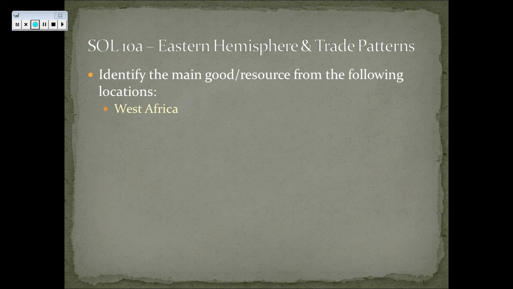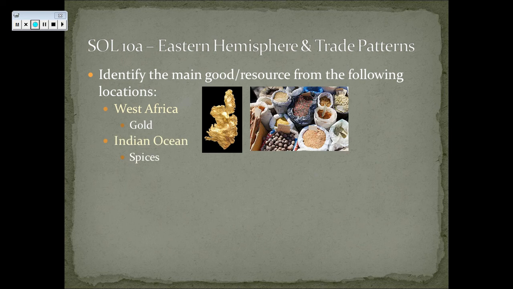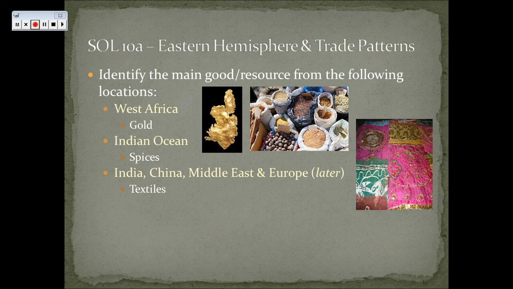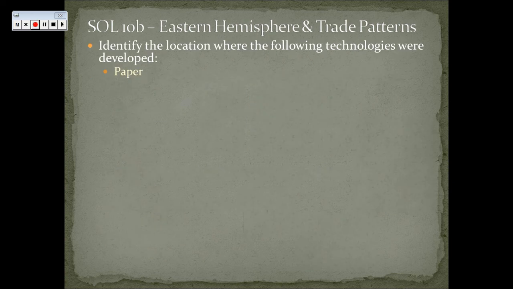Alright, so let's take a look at some of the main goods and resources coming from each location. West Africa provided gold. The Indian Ocean was going to be responsible for spices for our food. India, China, the Middle East, and later on Europe, not initially, are going to provide textiles. In case you've forgotten, textiles are cloth, fabric, things used to make clothing. China and eventually Persia later on are going to do porcelain, which is very fine pottery. The Baltic region provides us with amber.